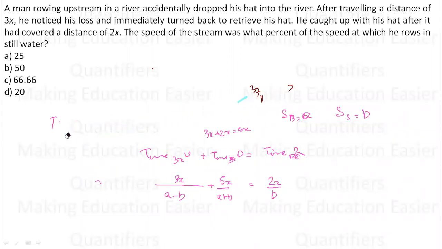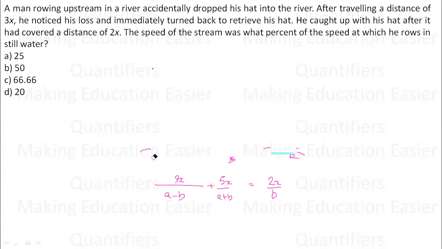Now there are two ways in which I can proceed. One, I can try to eliminate x, which will obviously cancel out, and find a relationship between A and B. The other way in these types of questions is using the options. What do we ultimately have to find? We have to find the speed of stream as a percentage of the speed at which he rows in still water. Still water means his own speed. So I have to find B upon A.